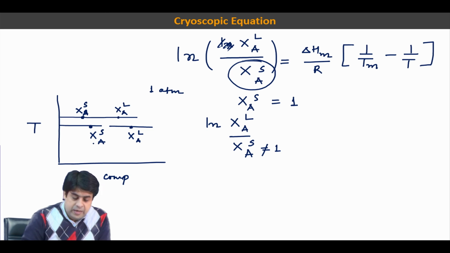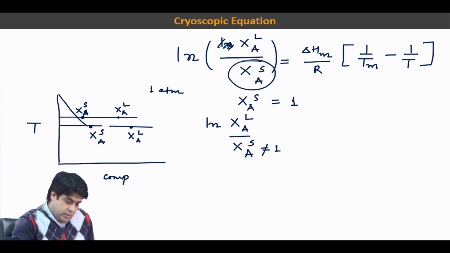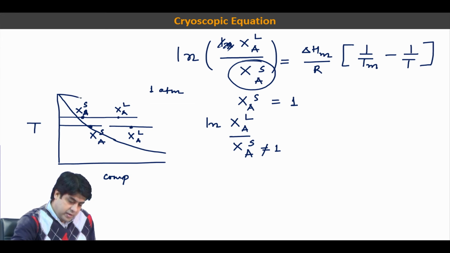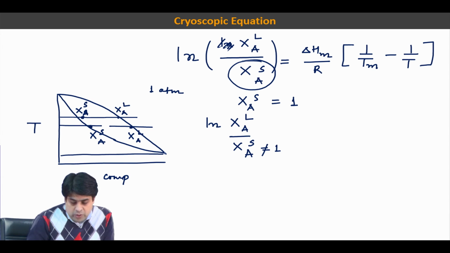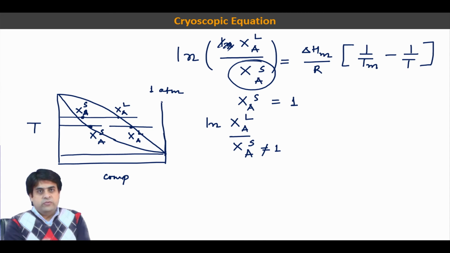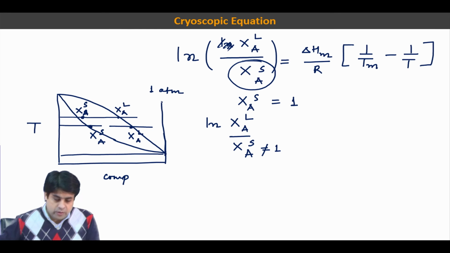So when you try to construct a diagram, your phase diagram will be constructed like this. When you mix these two components in different proportions, you always get a solid solution.